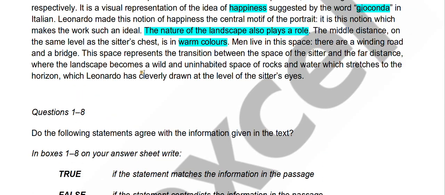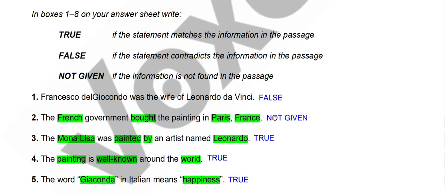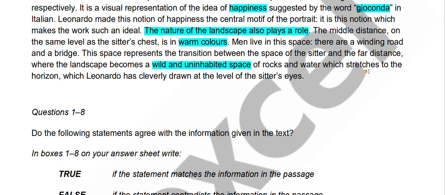Okay, the space represents the transition between the space of the sitter and the far distance where the landscape becomes a wild and uninhabited space. So here it is, uninhabited space of rock and water depicted, which stretches to the horizon, which Leonardo has cleverly drawn at the level of the sitter's eyes.